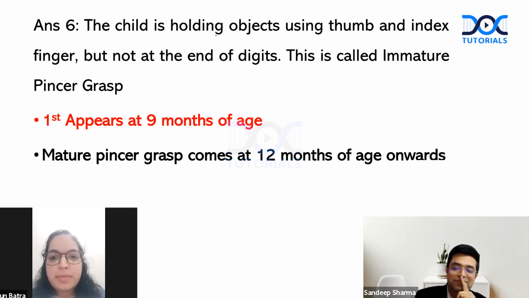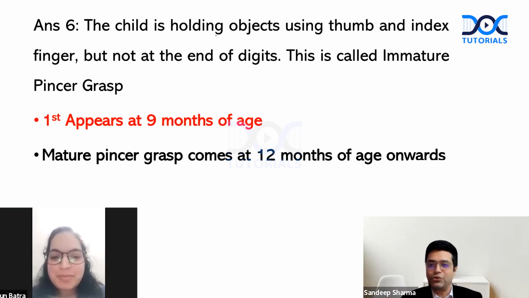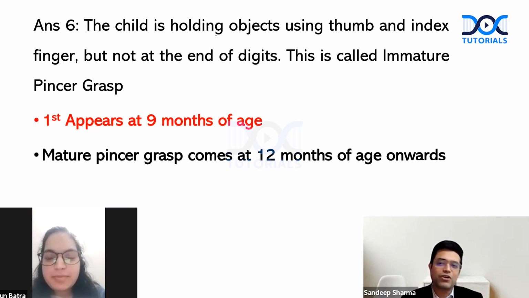First appears at 9 months, so should be 9 months. That is the incorrect thing. That is the mistake we make. See, when I say a newborn is in front of you, would you say it is a term neonate or would you say it is a preterm neonate? We assume it is a normal thing, right? We assume it is a term neonate.